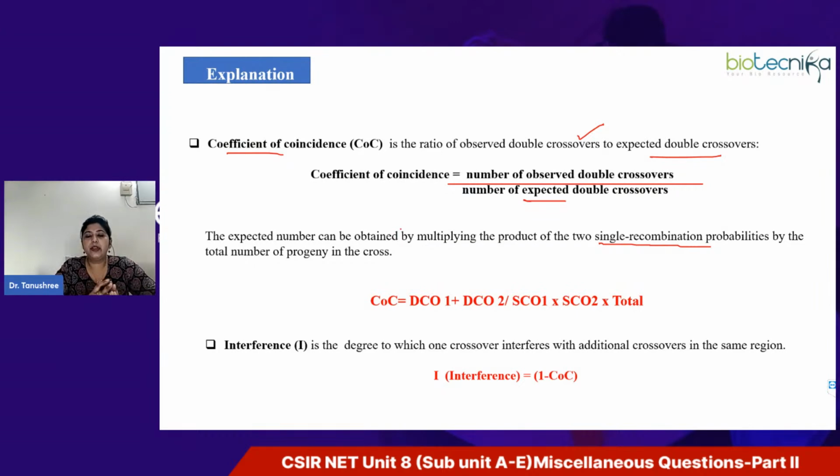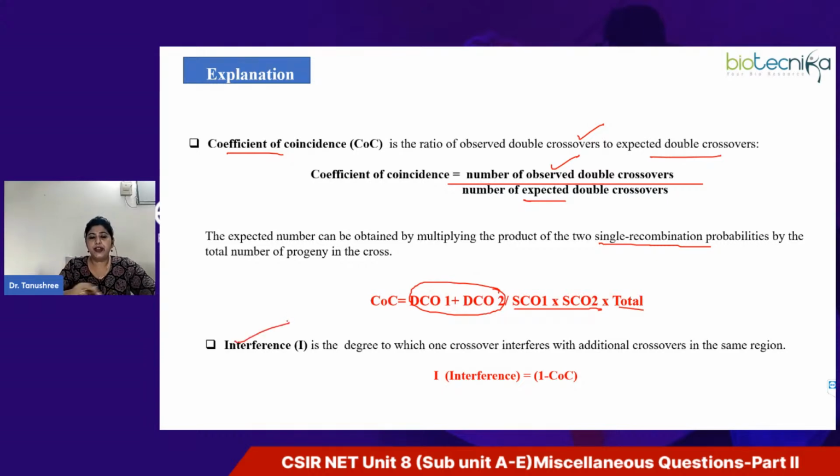Here we use the product rule, multiplying the individual probabilities of the single crossover events, and then multiplying by total progeny. The observed double crossovers are the values usually given in the data table, but in this question no such data table is given to us.